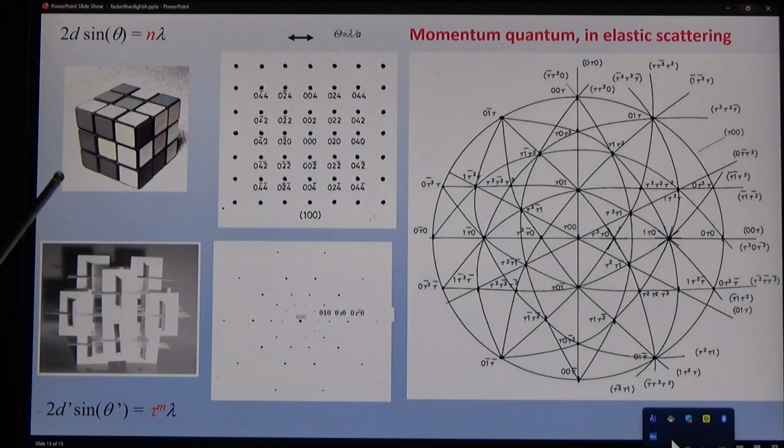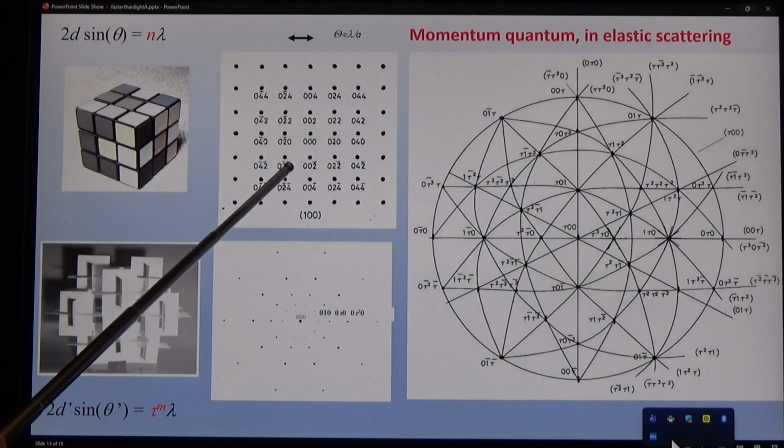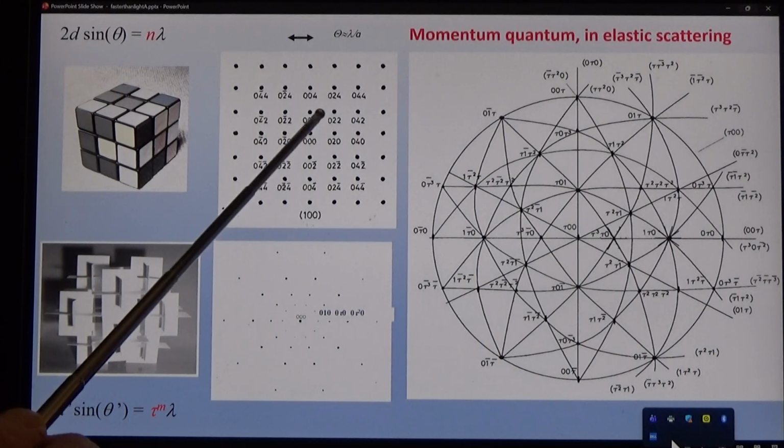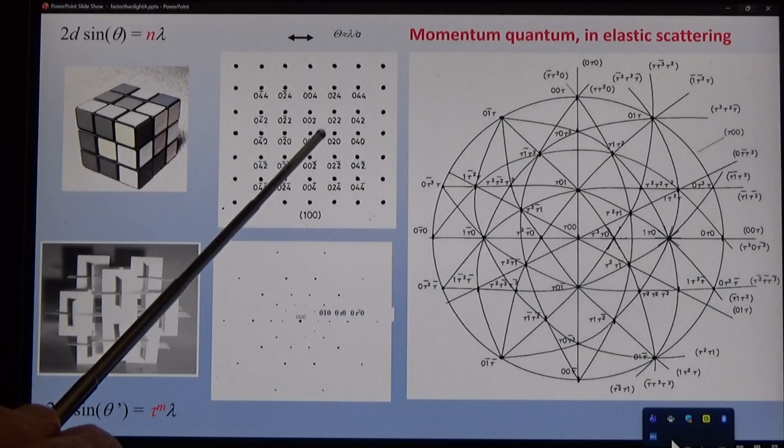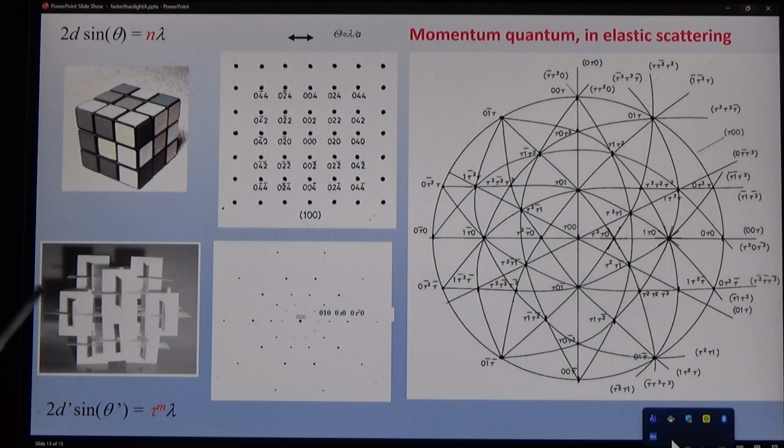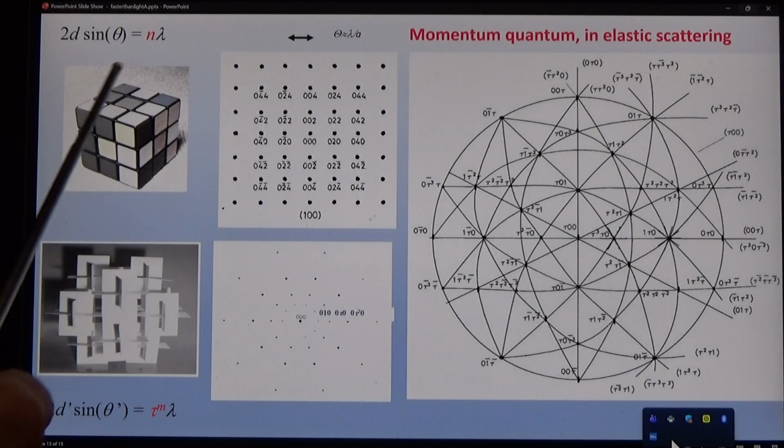The Log-Lin metric. Crystals are easy. We have a periodic probe, a periodic crystal, a periodic diffraction pattern, Bragg's law, n equals 0, 1, 2, 3, 4, 5, 6. Quasi-crystals are completely different. Periodic probe, hierarchic structure, geometric diffraction pattern. 0, 1 over tau, 1, tau, tau squared. It's in geometric series and it's irrational. Tau to the m lambda is equal to 2 t primed sine theta primed. Tau is irrational. N was integral.